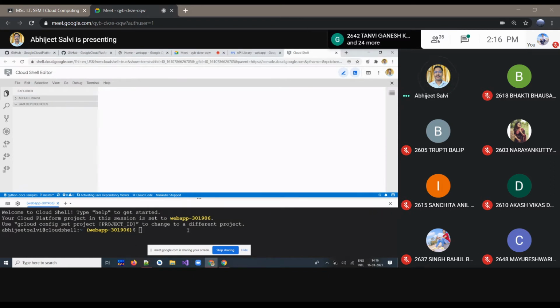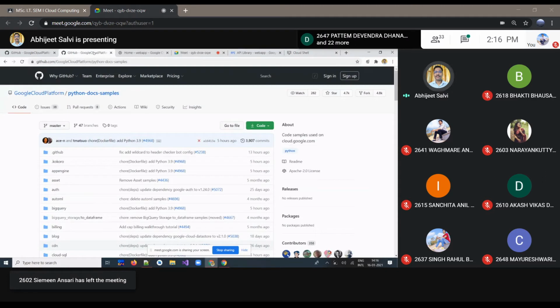Now we have to clone one of our projects, the one we already have, the Javadoc one, so we will clone it. For that you need a link to a ready-made GitHub repository which is available there.